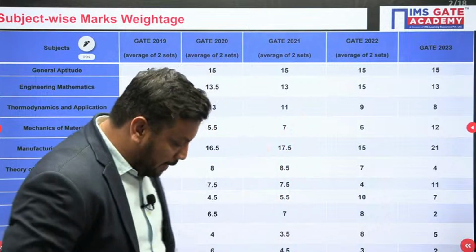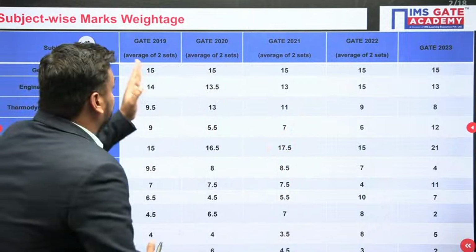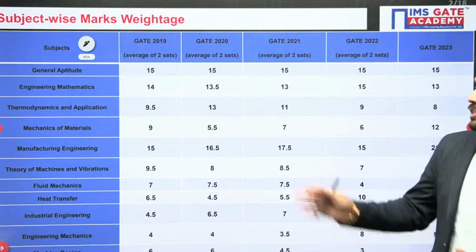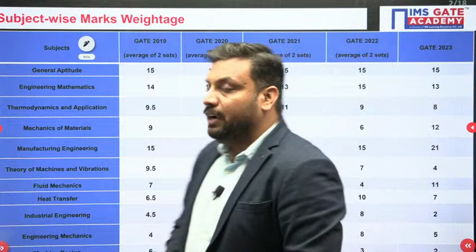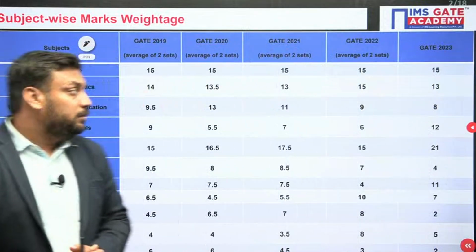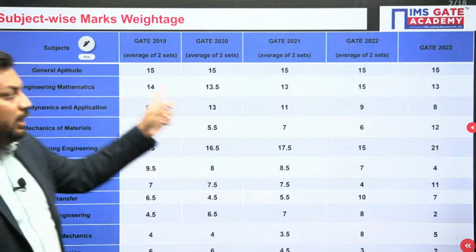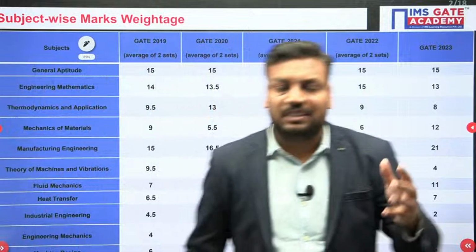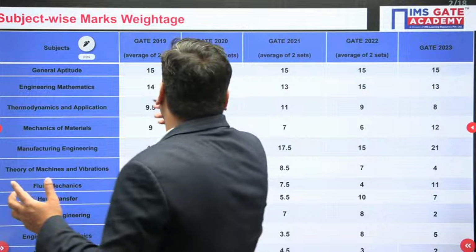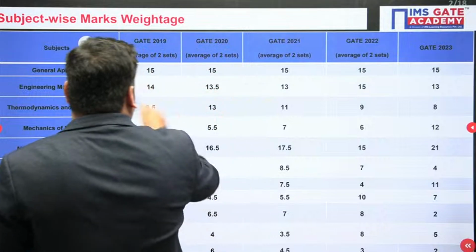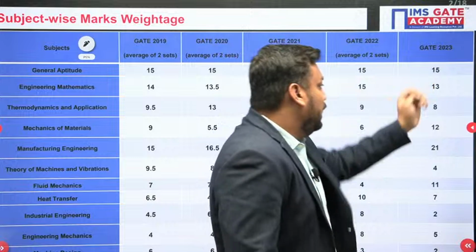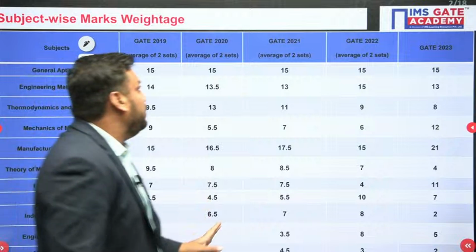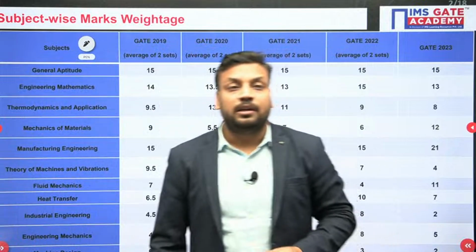Let's start the session with the subject-wise weightage for 2019, 20, 21, 22 and 23. As you all know, general aptitude weightage is always fixed. Engineering mathematics weightage is also fixed, at around 13, though sometimes it is 14, here 13, 15, and here 13. And why 13.5? Because we have taken the average of two sets, since in GATE 2020 we had two mechanical papers.